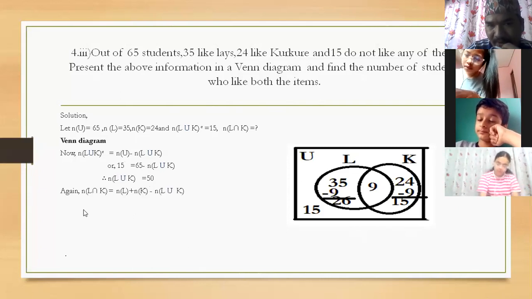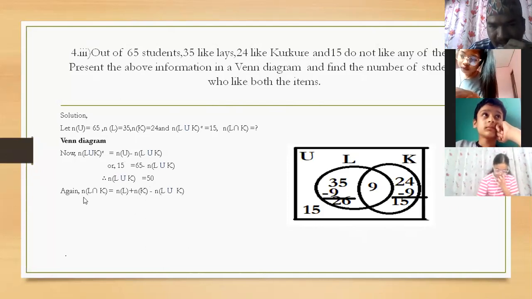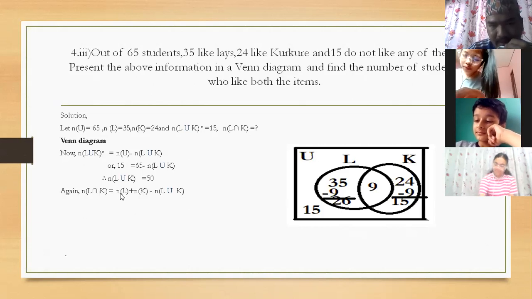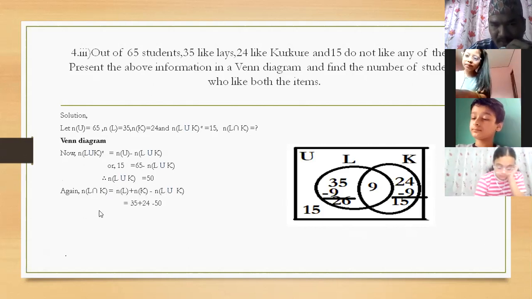Okay, children. After that, we have to write the value of Lay's intersection Kurkure. Now look at the formula: n(L intersection K) equals n(L) plus n(K) minus n(L union K). I have given this formula. How to find the intersection one? This formula is given. Now put the values: Lay's 35, Kurkure 24, and L union K, which we just found here.